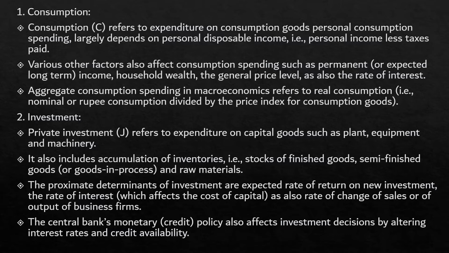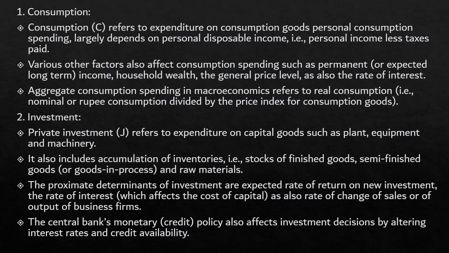Aggregate consumption spending in macroeconomics refers to the real consumption, that is the nominal or rupee consumption divided by the price index. Secondly, we have investment. Here we are basically referring to private investment, which refers to the expenditure on capital goods such as plant, equipment, machinery, etc. This will include capital accumulation in the form of inventories, raw materials, etc. The proximate determinants of investment are the expected rate of return on new investment, the rate of interest, as also the rate of change in sales or output of business firms.